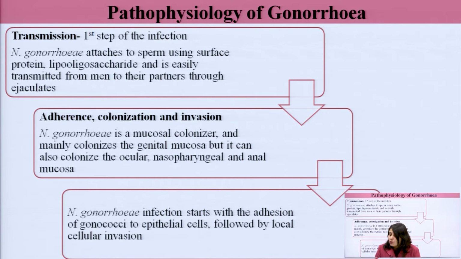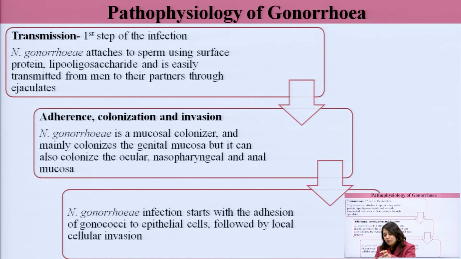Neisseria gonorrhea is a mucosal colonizer and mainly colonizes the genital mucosa, but it can also colonize the ocular, nasopharyngeal, and anal mucosa. So, when we are talking about adherence, we talk about the bacteria in the ejaculate attached to the sperm. When Neisseria gonorrhea enters the body through the reproductive tract or through the rectal route or through the oral route, inside the non-infected person's body, it immediately colonizes.